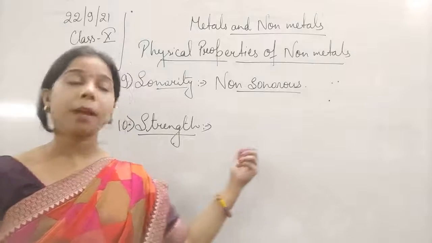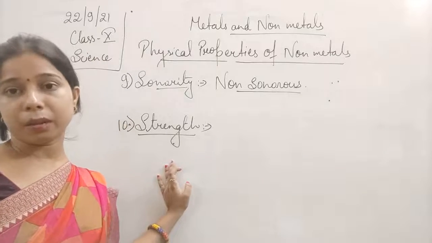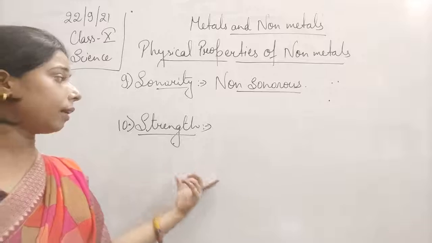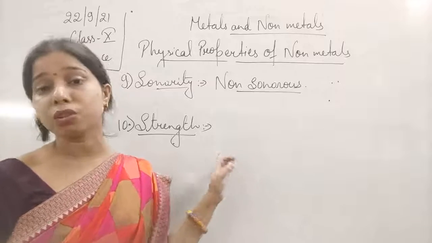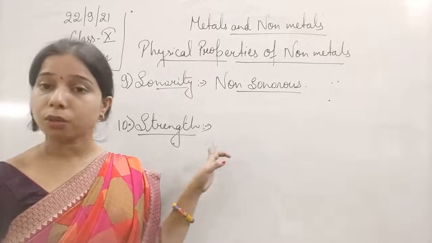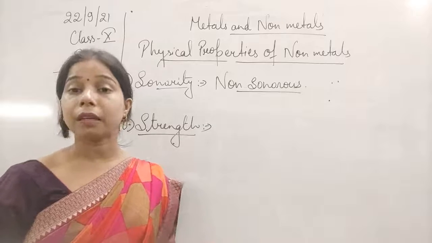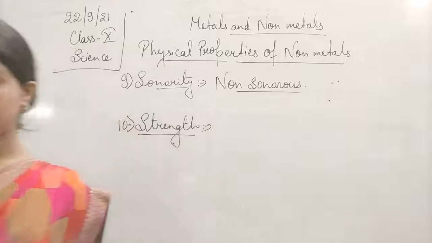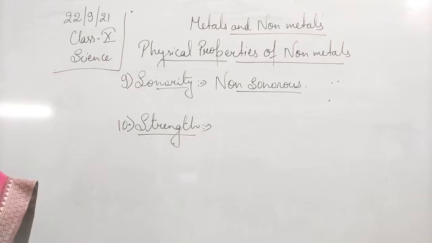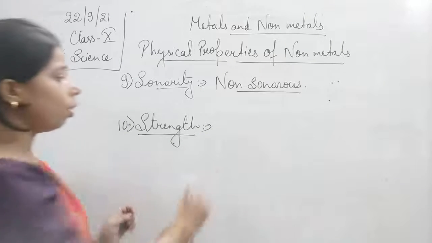Again the reason is the bonding. The metallic bonding gives strength to metals, but since there is no such metallic bonding in non-metals, they have very low tensile strength, or they are soft, so they can be broken very easily.